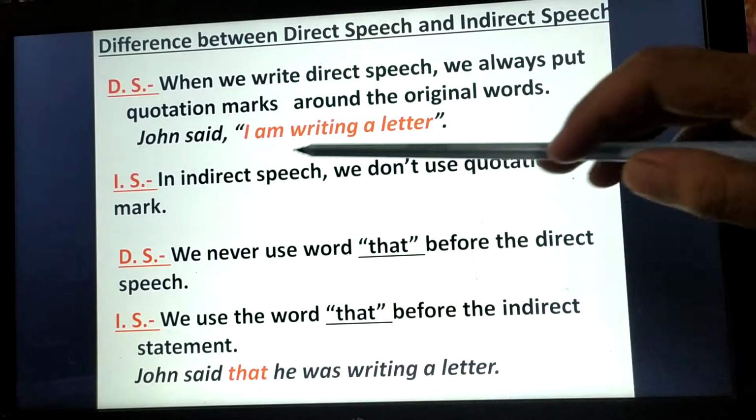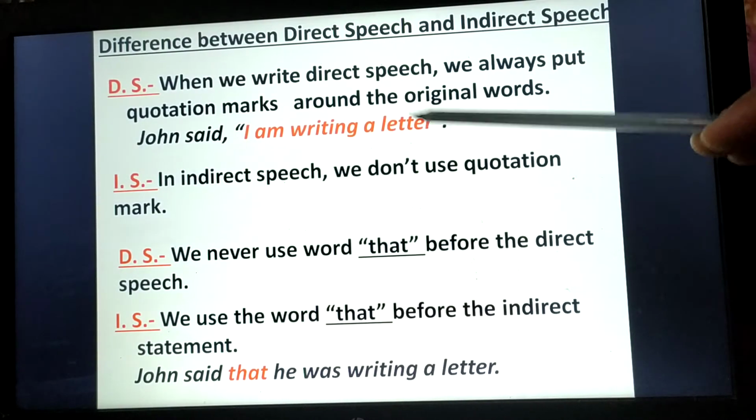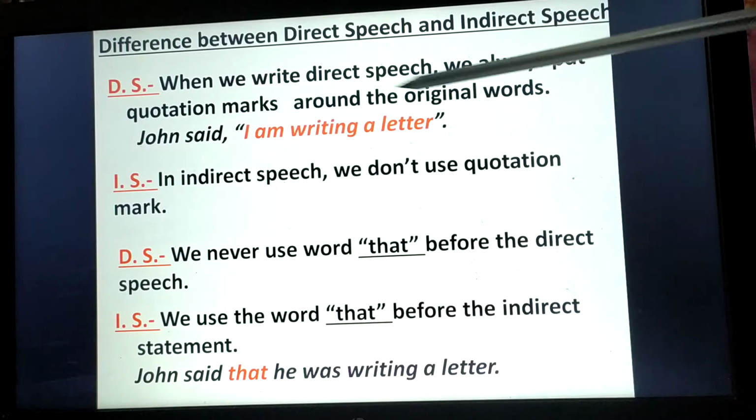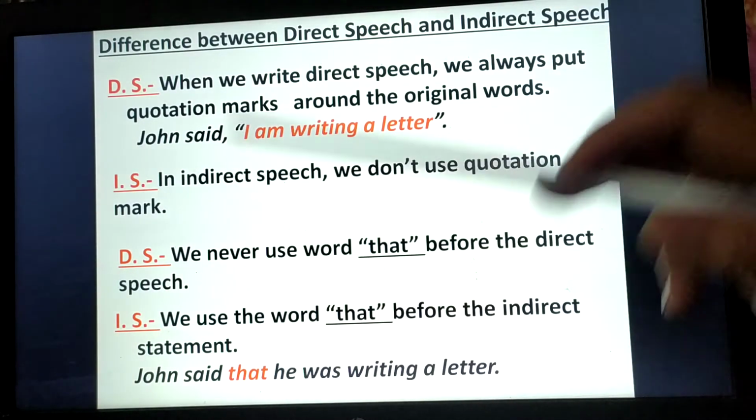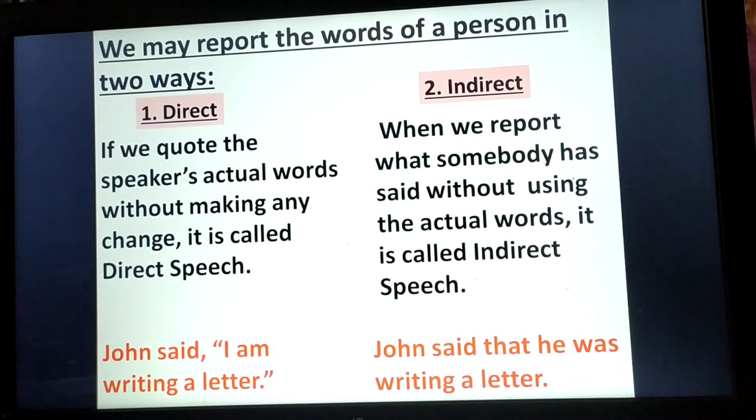Here you can see John said, "I am writing a letter." I am writing a letter are the original words of John, the speaker. So here we have used quotation marks around them, right? And in case of indirect speech, we don't use any quotation marks. You can see here, we have not used any quotation marks.